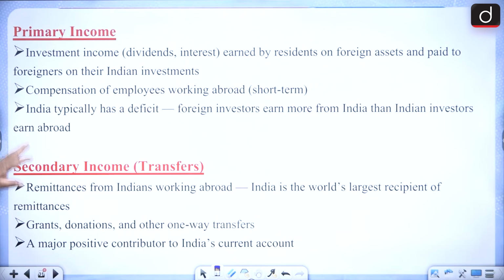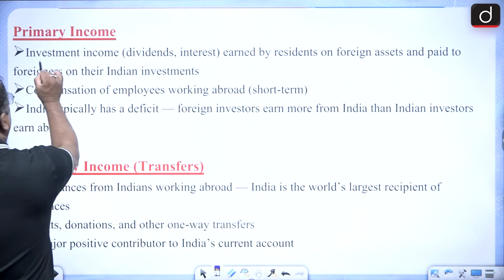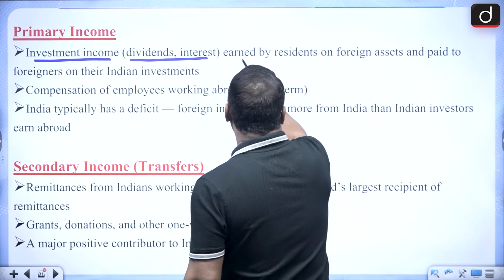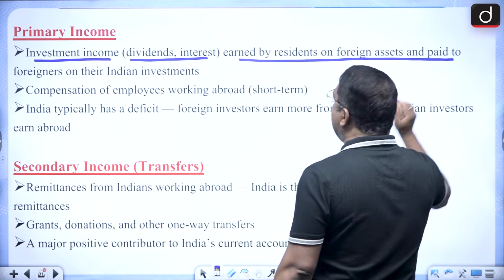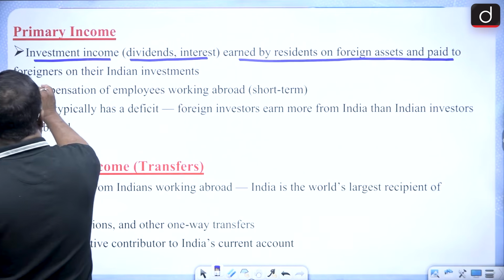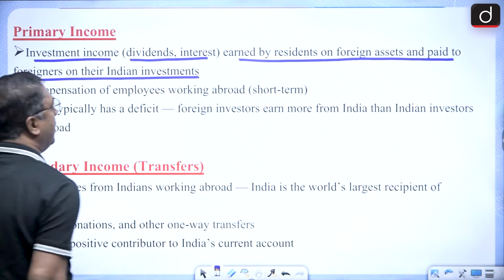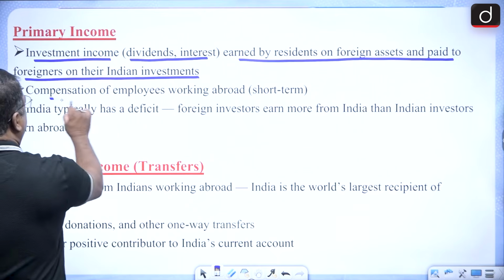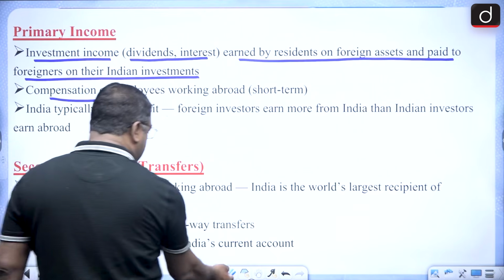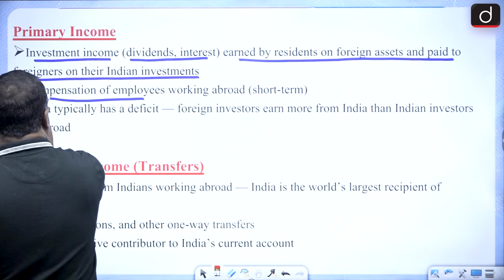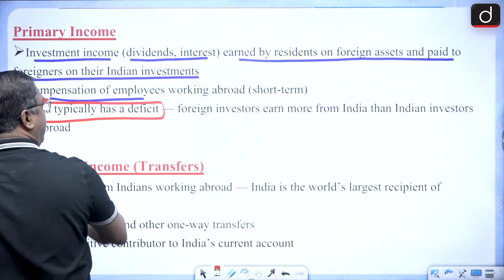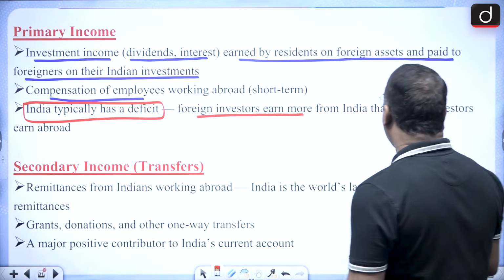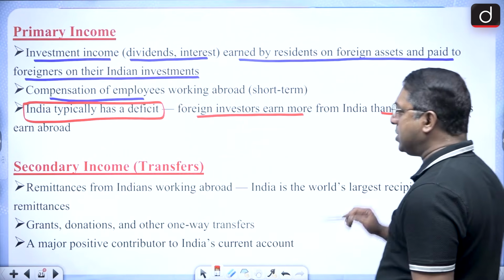Then primary income, I did tell you, there are investment incomes like dividends and interest, which are earned by residents on foreign assets and paid to foreigners on their Indian investment. Also compensation of employees, and in this India typically has a deficit. That means foreign investors earn more from India than Indian investors do.